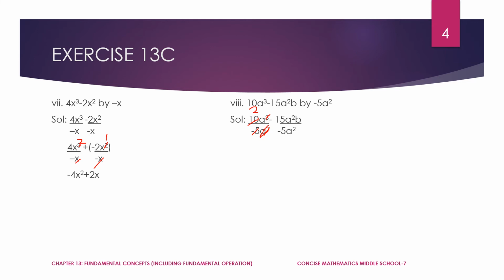Here also you can take this inside. In the next step I will show you. 5 3s are 15. Here a square gets cancelled completely and left over with b. Because here we cannot cancel this minus. If it is like this, you cannot cancel it. That's why I have brought it inside.